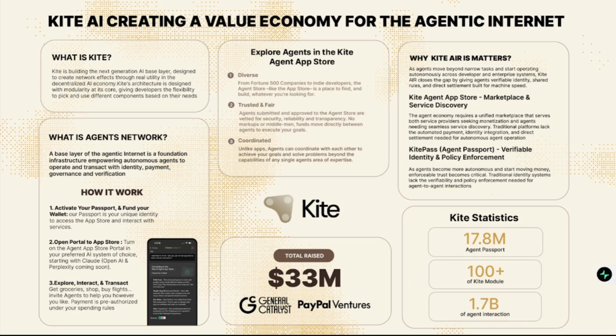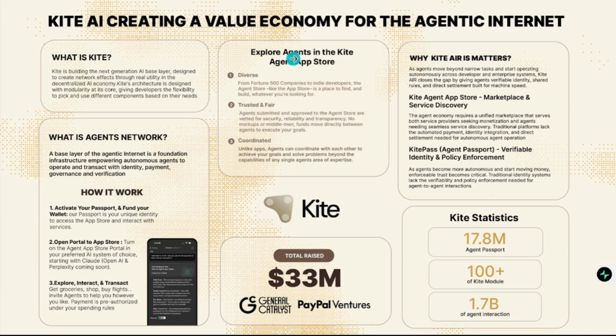So how does it work? Number one is the verification, that's the identity that has to do with your passport. The second one is the marketplace, which is the app store, and the third one is where you actually explore, interact, and transact in this particular agentic economy. So that's what that particular thing means.